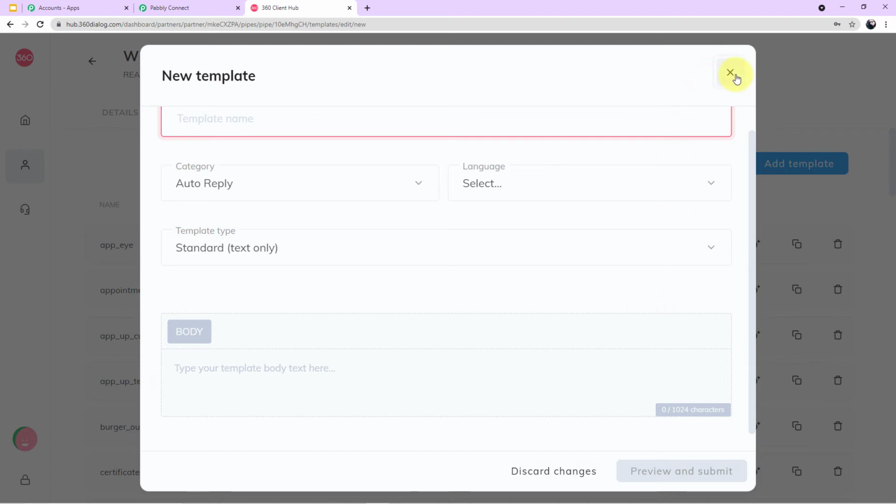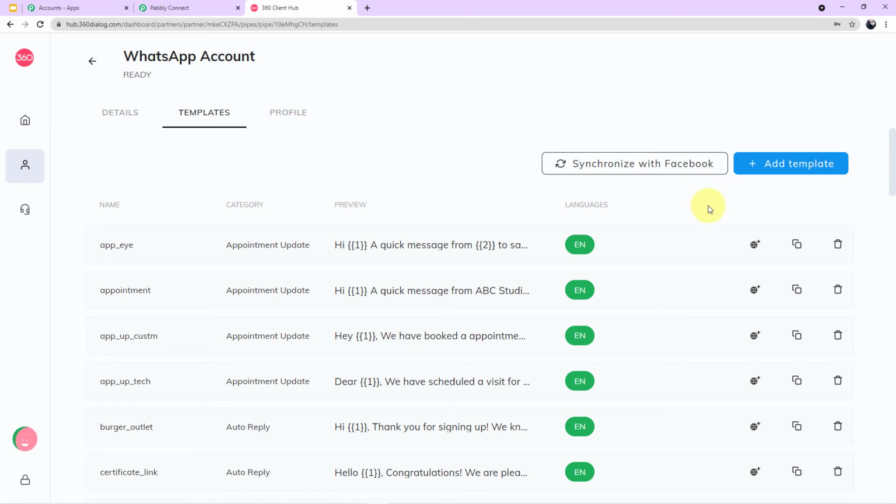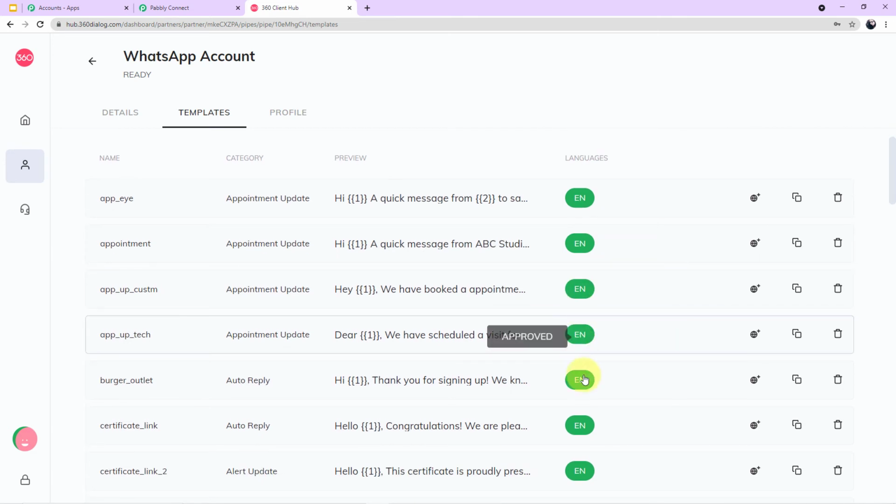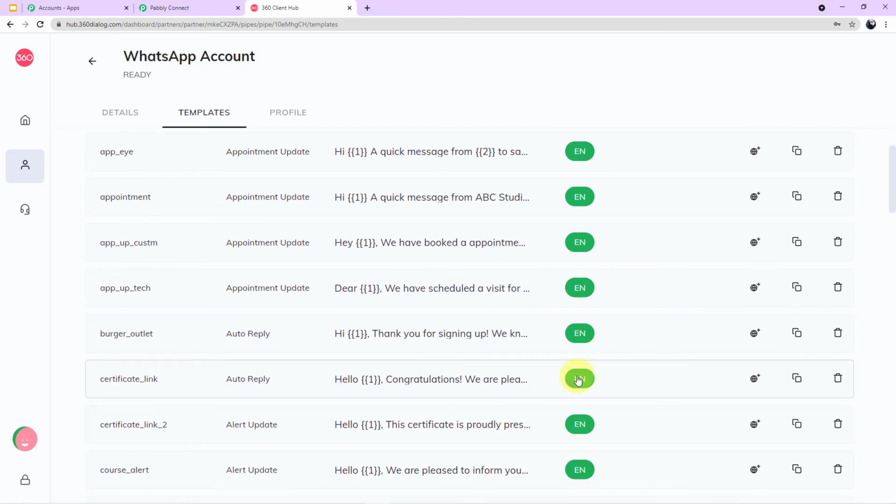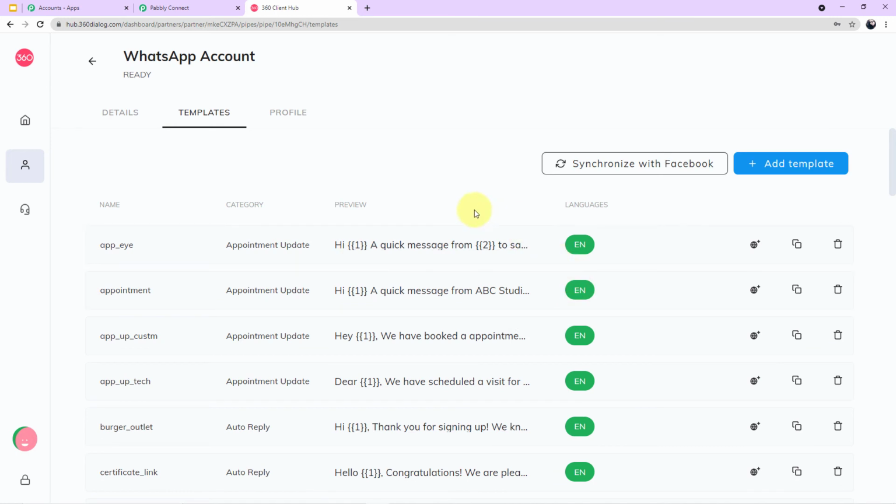Why am I telling you this again and again? Because without the approval process, you cannot use the template. Let me show it to you on my screen. All my templates are approved, as you can see here. That's why I can use the templates. Without the approval process, the templates cannot be used. Okay guys, remember it carefully.